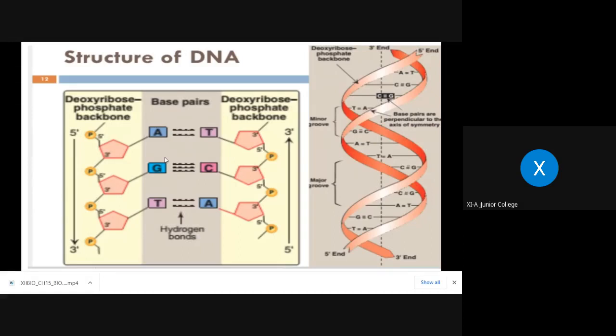You remember? Will you remember that purine always pairs with pyrimidine, and their pairing is very specific, A and T and vice versa with 2 weak hydrogen bonds, G and C and vice versa with 3 weak hydrogen bonds. Is it clear up to this? Because this is a very basic thing. These are all basic things which you need to understand and then remember forever. Understood? So these are the hydrogen bonds.